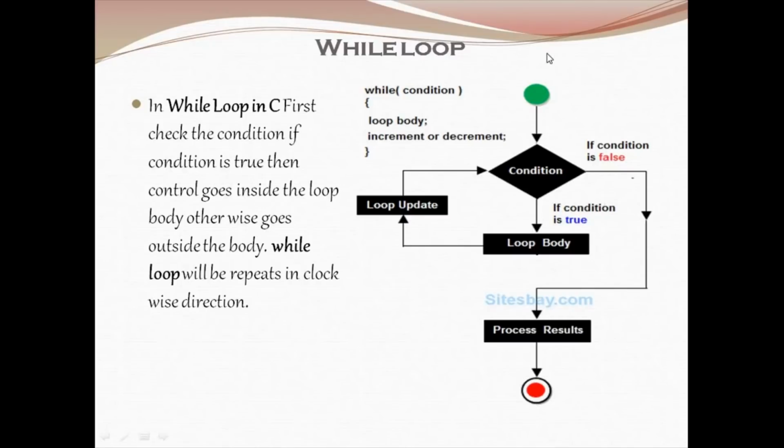So first we are at the top. First you have to initialize. After initialization, you are entering the condition check. If it is false, the process is ended. If the condition becomes true, the loop body is executed and it is iterated, and the loop execution is continued until the condition becomes false.